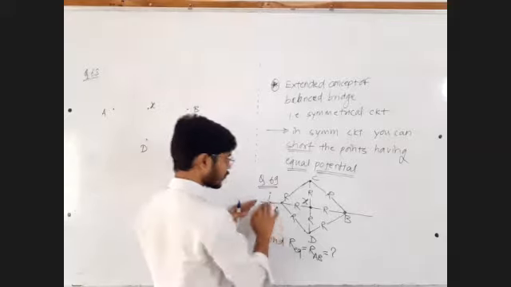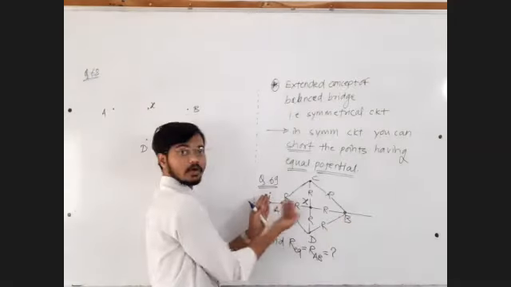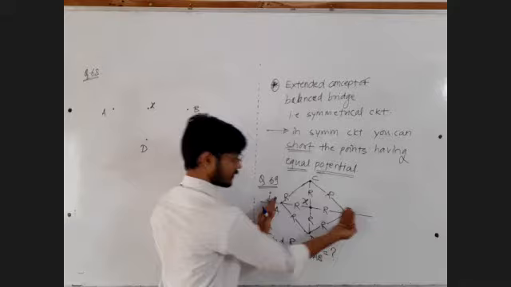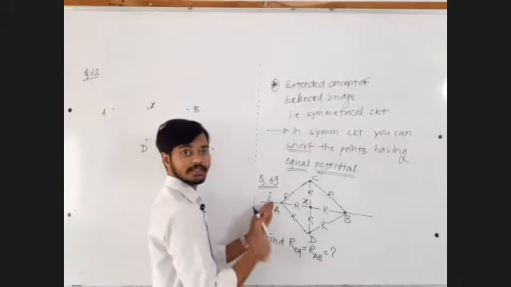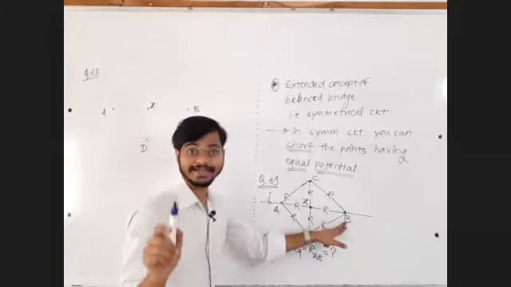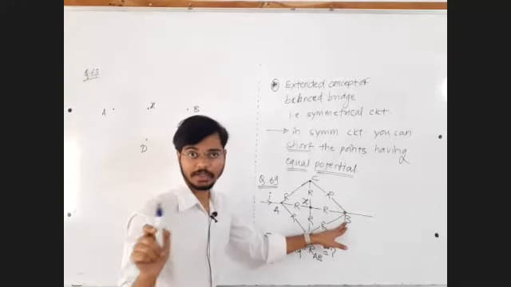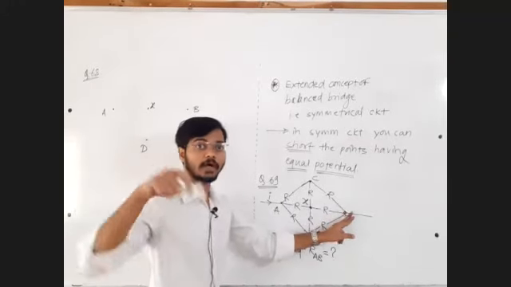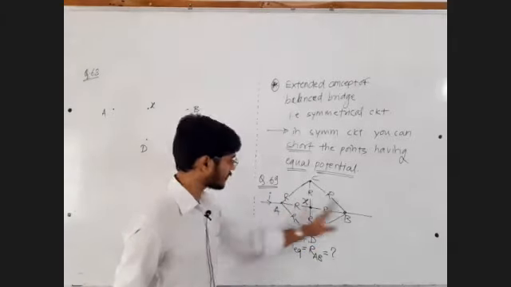You will never fold the circuit like this. You will fold the circuit in such a way that points A and B remain intact. Points A and B should not be eliminated or shorted, because between them you have to find the effective resistance.